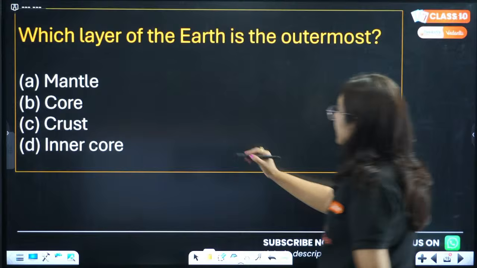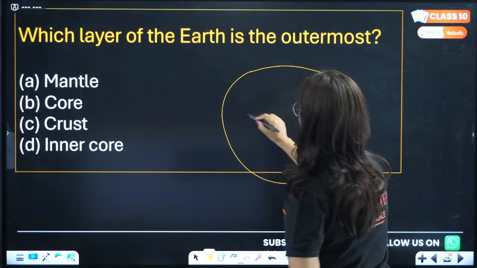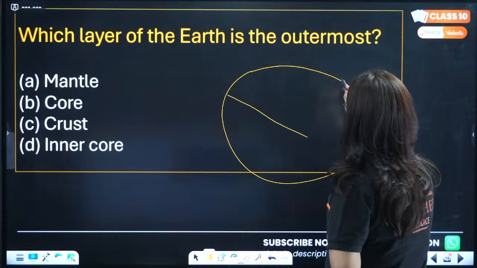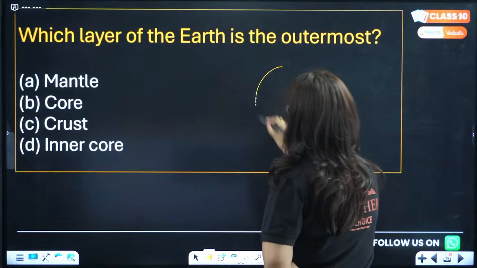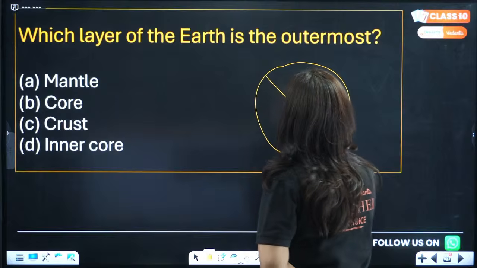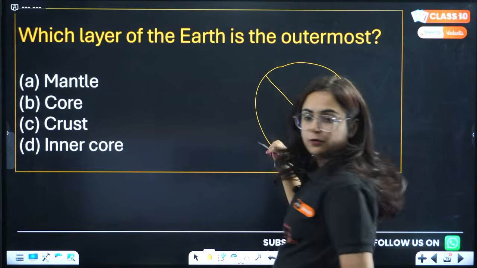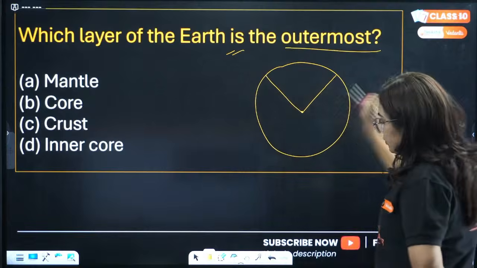Let's see. Basically, if I talk about the earth, this is how the earth looks. Let's take a slice of pizza and understand nicely what we are talking about. This is the center of the earth, and we will look only at this part of the earth. The question is, which layer of the earth is the outermost layer?